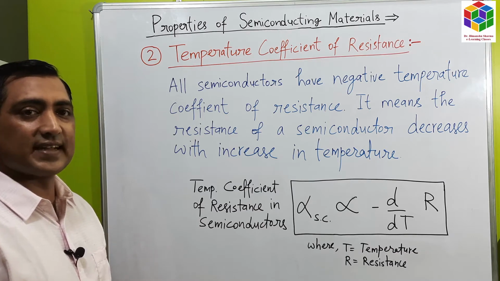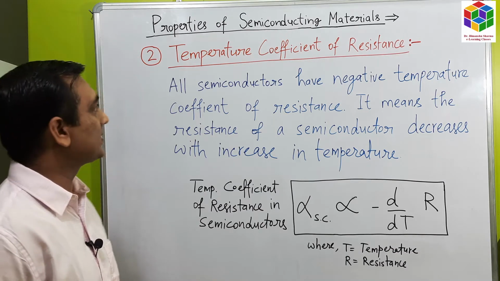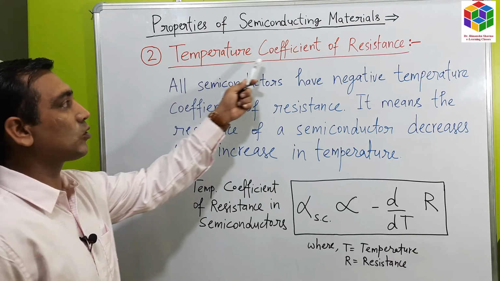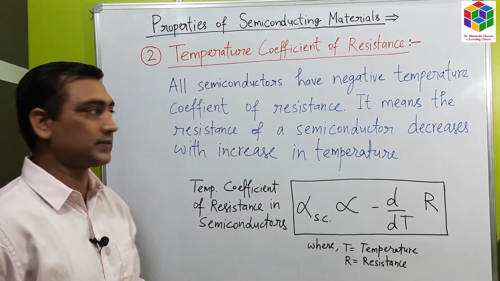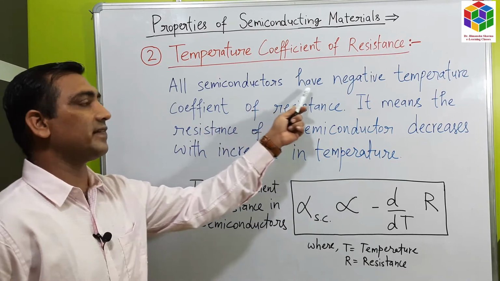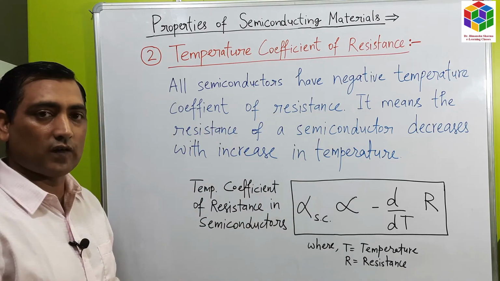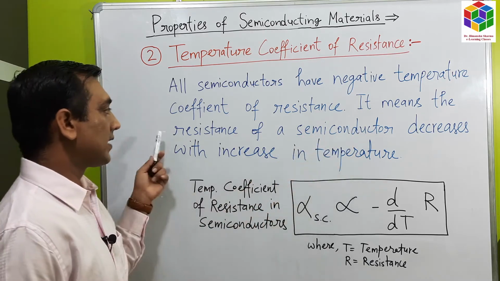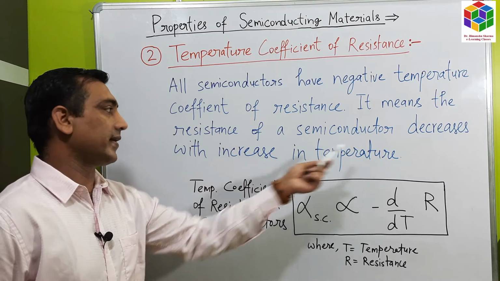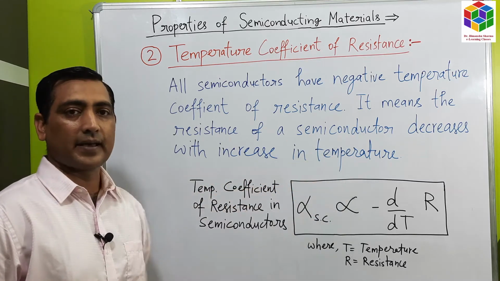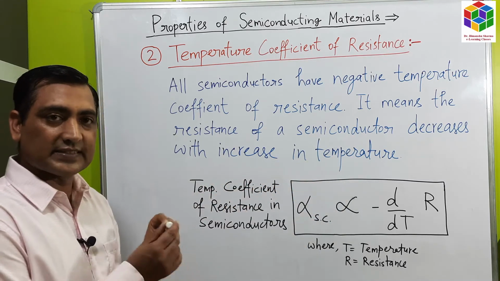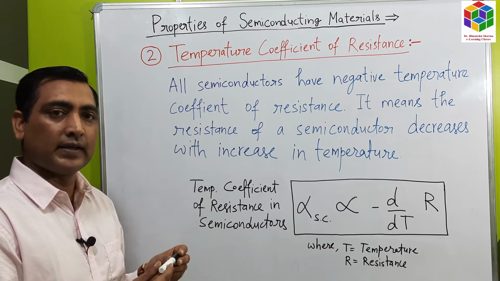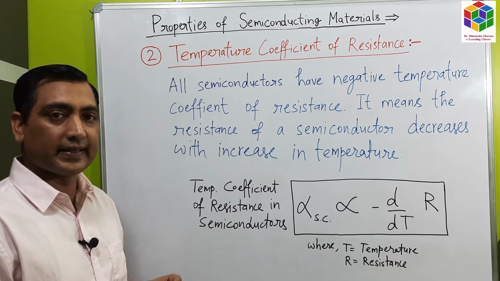Now we will discuss the next property of semiconductors. The next property of semiconducting material is temperature coefficient of resistance. All semiconductors have negative temperature coefficient of resistance. What it means? It means the resistance of a semiconductor decreases with increase in temperature. For example, this is a semiconductor material and if I increase the temperature around it, then its resistivity decreases.